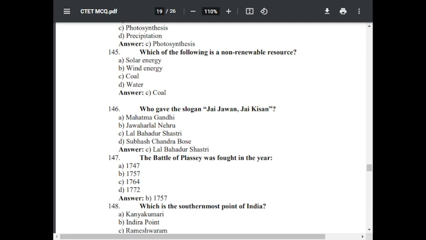Question number 147. The Battle of Plassey was fought in the year: Option A, 1747. Option B, 1757. Option C, 1764. Option D, 1772. The correct answer is 1757. Option B is correct. The Battle of Plassey was fought in 1757.